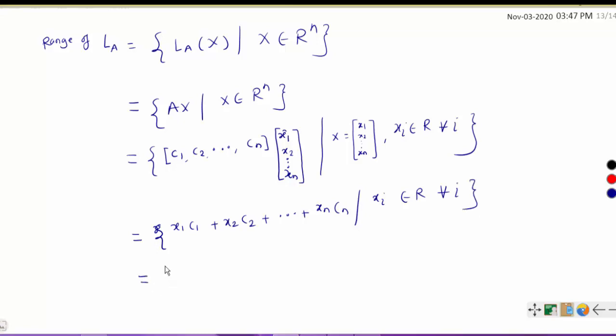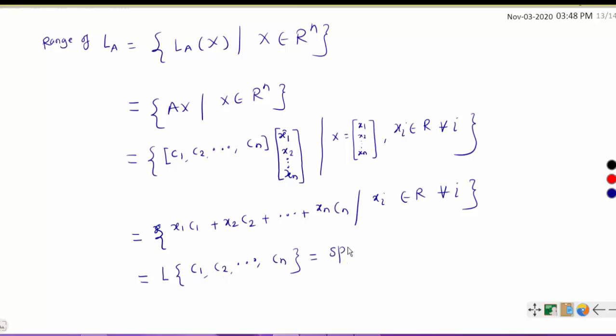See here, this is a linear combination of the columns of A. All xi belong to R, so this is just the linear span of C1, C2 and so on Cn. This is the space spanned by the columns of A.